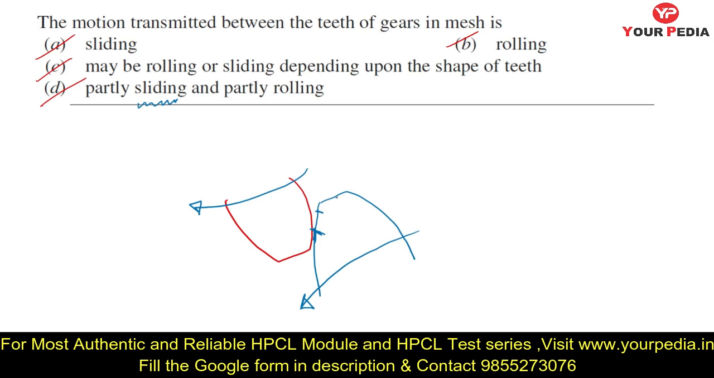In case of rolling, I can say rolling is a combination of rotational motion and sliding motion. You have to remember this; I can explain it using animation, but not at this time. So just remember that option D is the correct answer, that it is a combination of partially sliding motion and partially rolling motion. There is some rolling for some length, and then there is sliding for some length of contact.